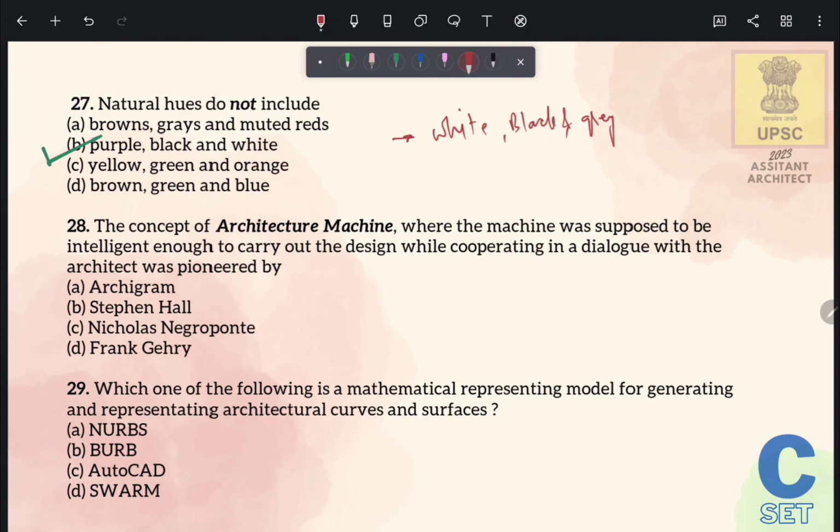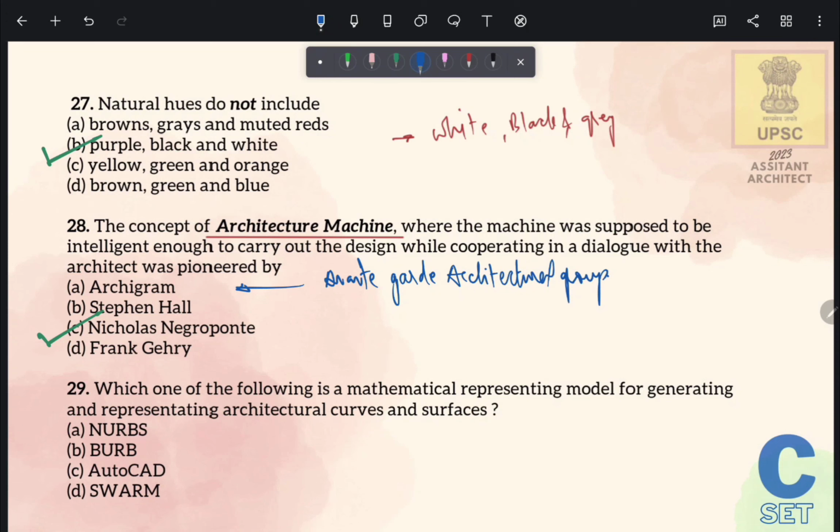Let's see the next question. The concept of architecture machine, where the machine was supposed to be intelligent enough to carry out the design while cooperating in a dialogue with the architect, was pioneered by. So this concept of architecture machine was pioneered by Nicolas Negroponte. So the correct answer is option number C. Also here in option A you can see Archigram, which is an avant-garde architectural group.